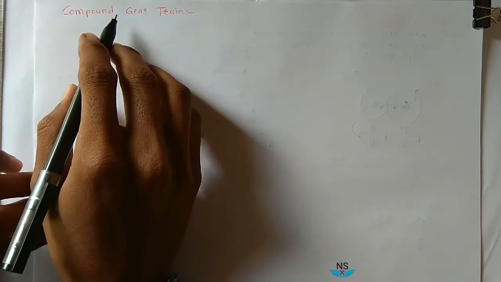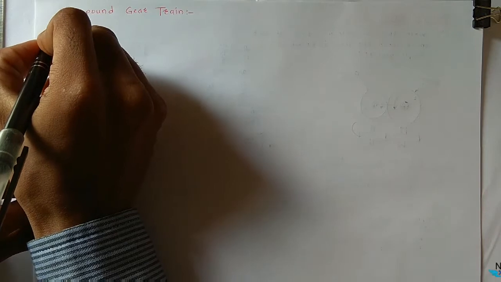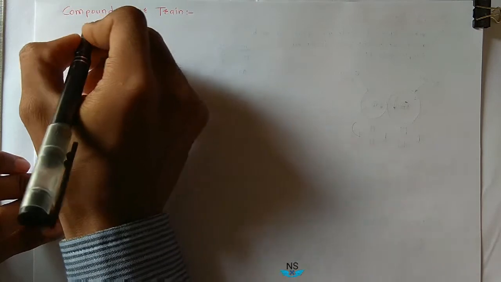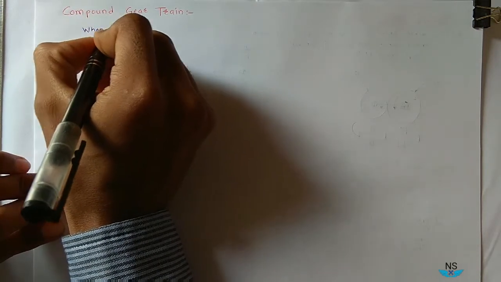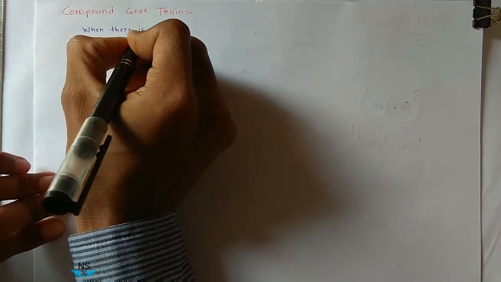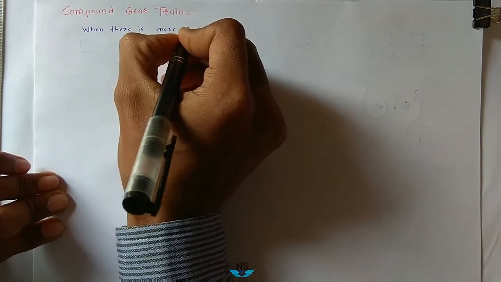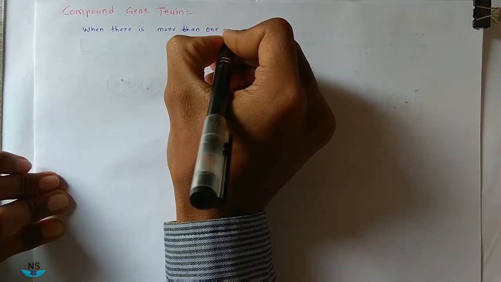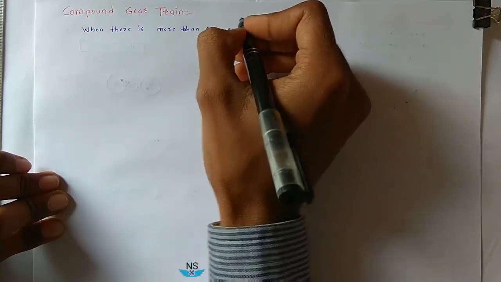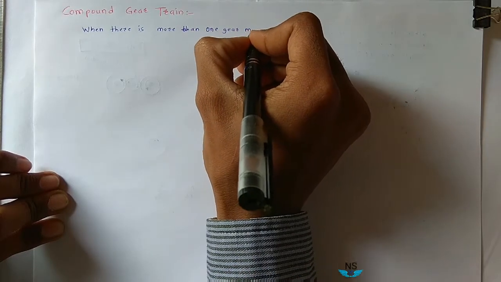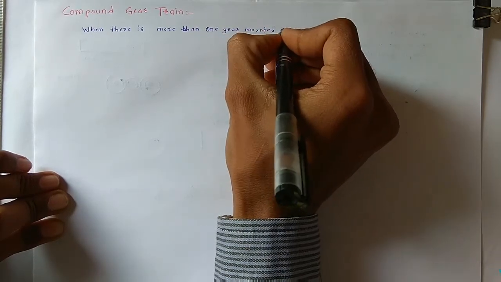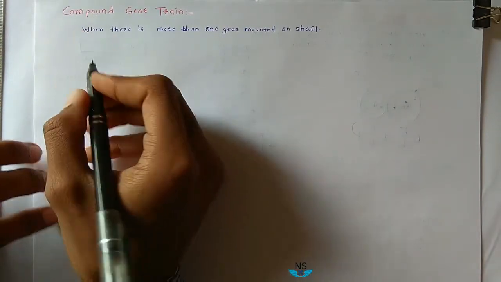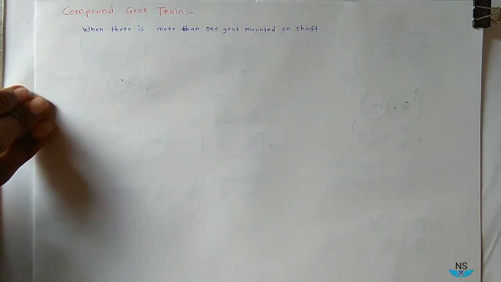Let us see compound gear train. What is compound gear train? When there is more than one gear mounted on a shaft, then the gear train is known as compound gear train. Let us see the diagram.